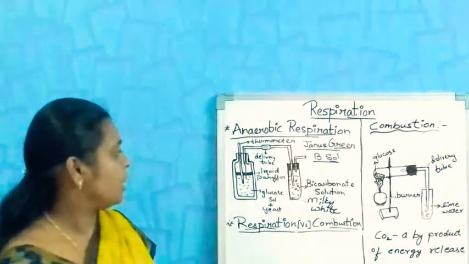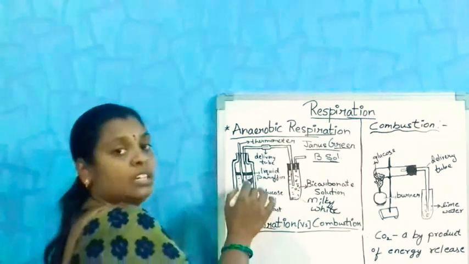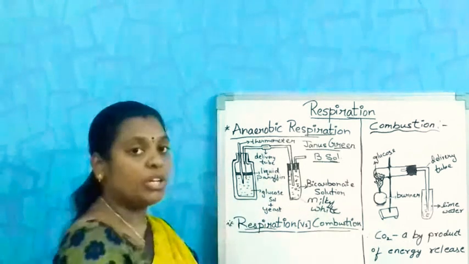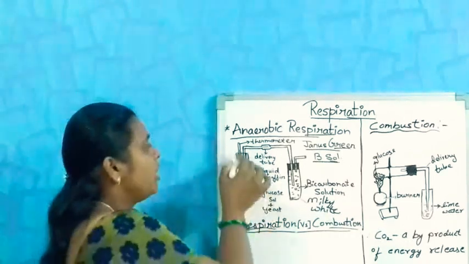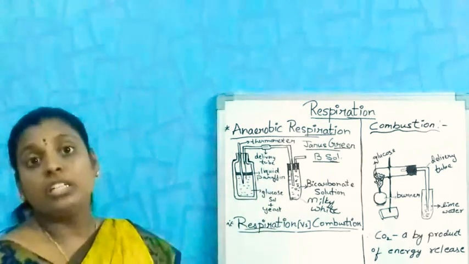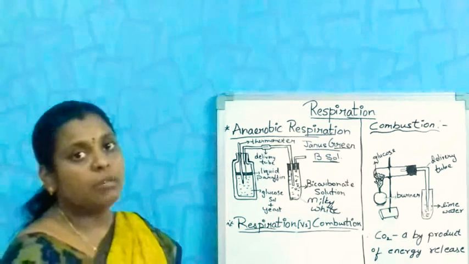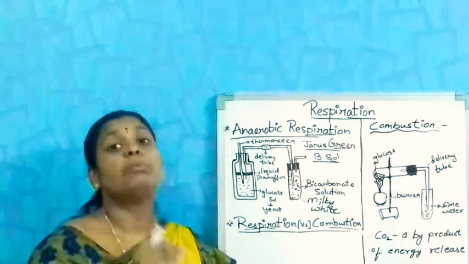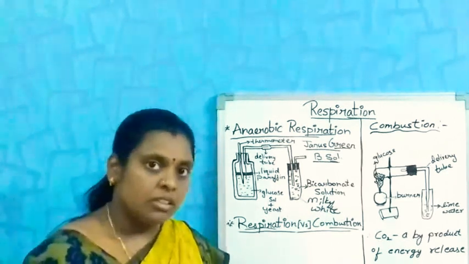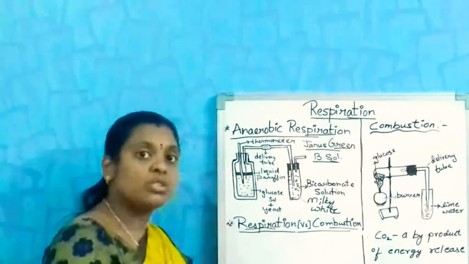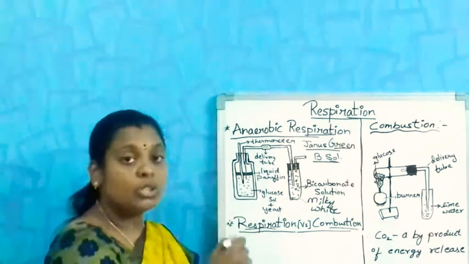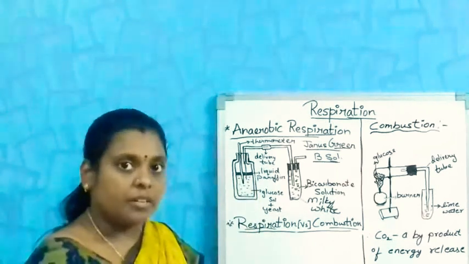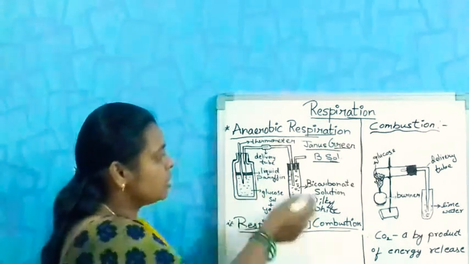It turns to milky white. So that's why we are connecting the tube from the glucose solution to the bicarbonate solution. And why do we keep a thermometer in the inoculator? During the process of respiration in every organism, some amount of heat is liberated. That's why we kept a thermometer in the solution. Due to this, the temperature rise can be checked. So this is the process.